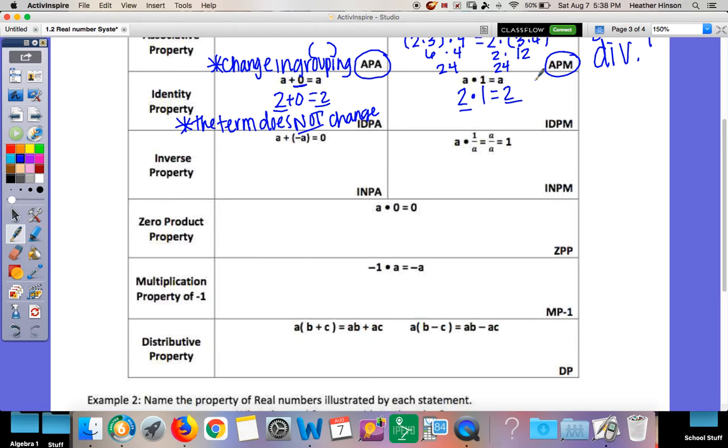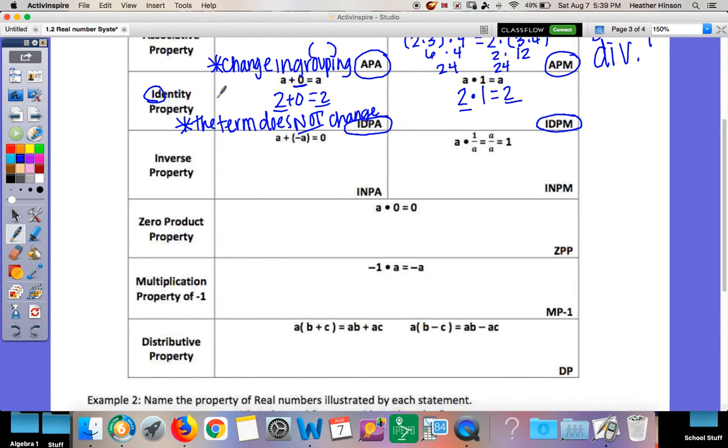It's like your ID. You are who you are. You can change your hair, you can change your clothes, you can change your makeup, whatever, but you are still you. Your DNA is still you. You are not changing. So that's your ID. That's your identity. So for addition, it's adding 0. For multiplication, it's multiplying by 1. So identity property of addition is IDPA. Identity property of multiplication is IDPM. We put the ID there because we have 2 I properties, so we have to classify which I is which.